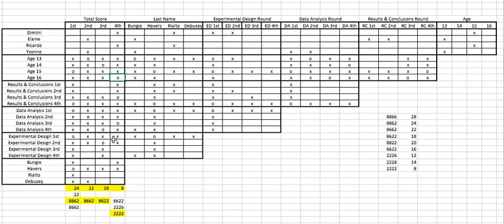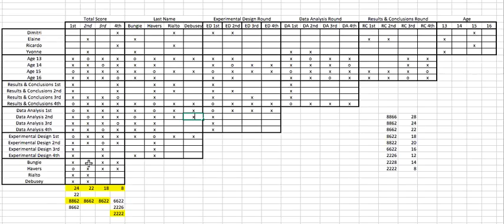And we know it's not going to be ED 1 or 2, so we add that here. That allows us to put an O here, and X in the rest of that row. And we know that it's not Havers. We already knew that, but we also see it's not Bungie, so we can add that here. And that tells us that Bungie is the 2nd place person. So we can follow this column up and know it's Bungie. So that's Bungie here. X in the rest of that column and row.